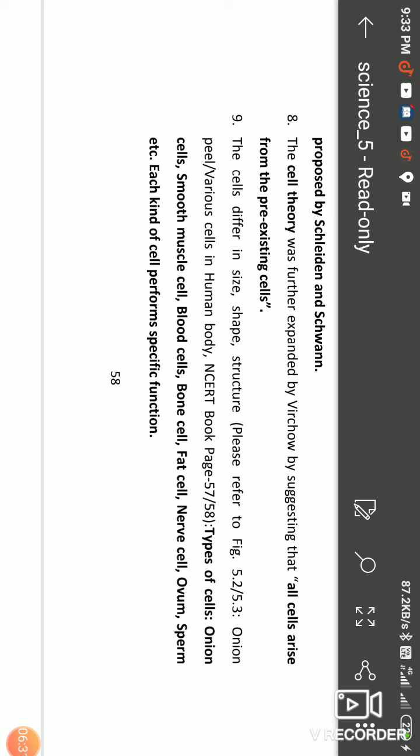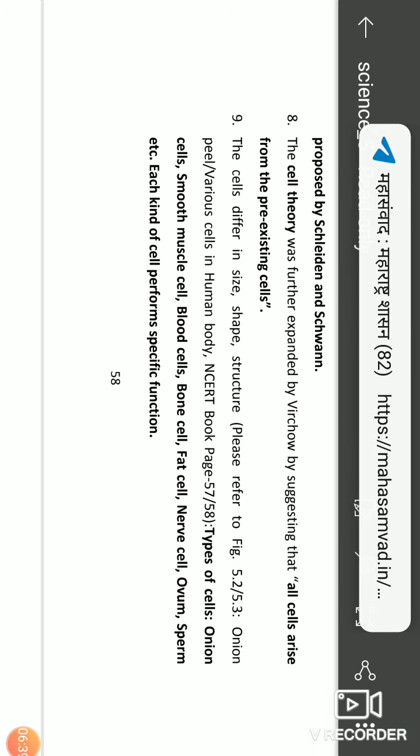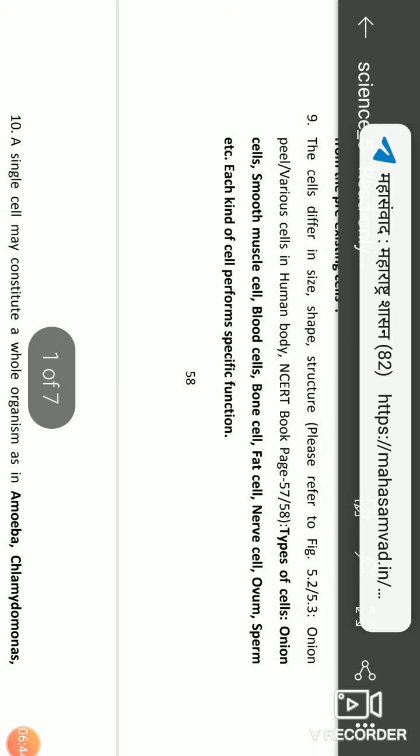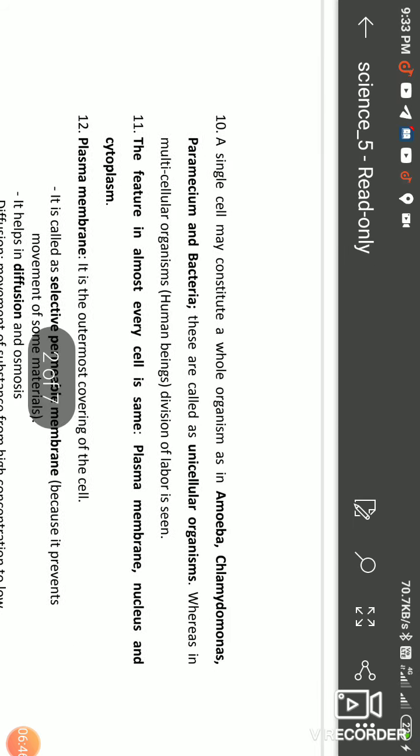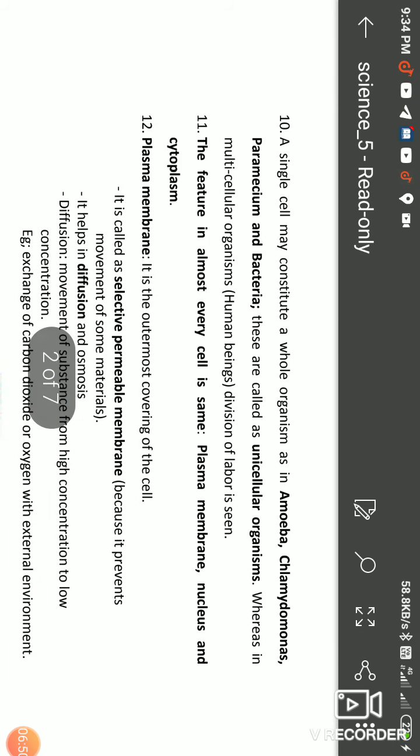All these kinds of cells have different size, shape, function and structure. The size of a cell depends on the function of that cell. And the last point, the 10th point, is that a single cell may